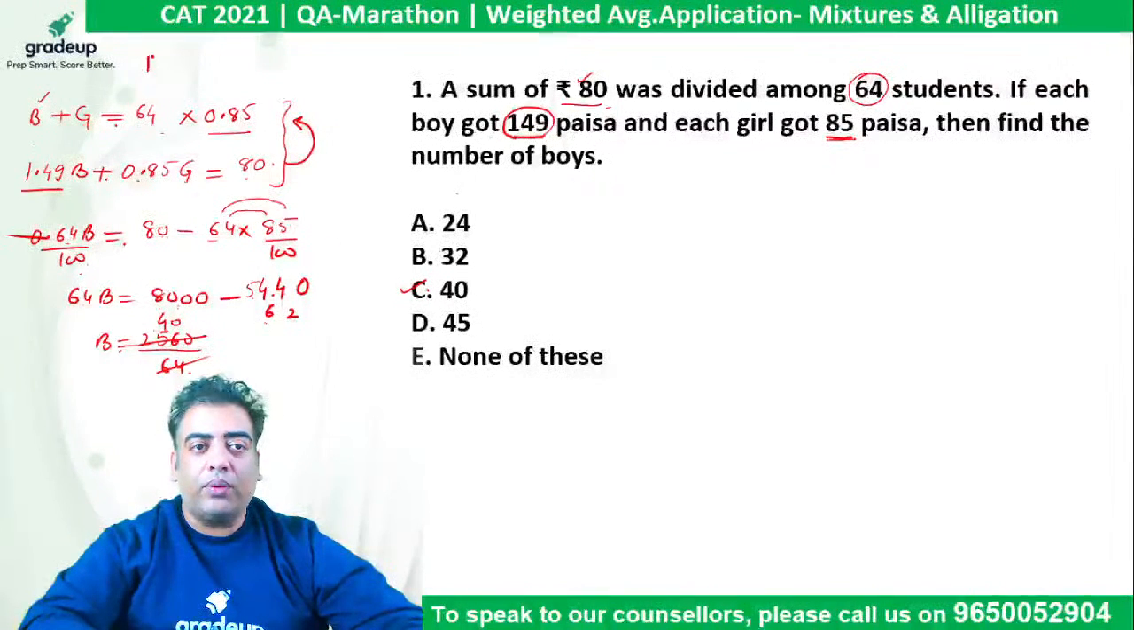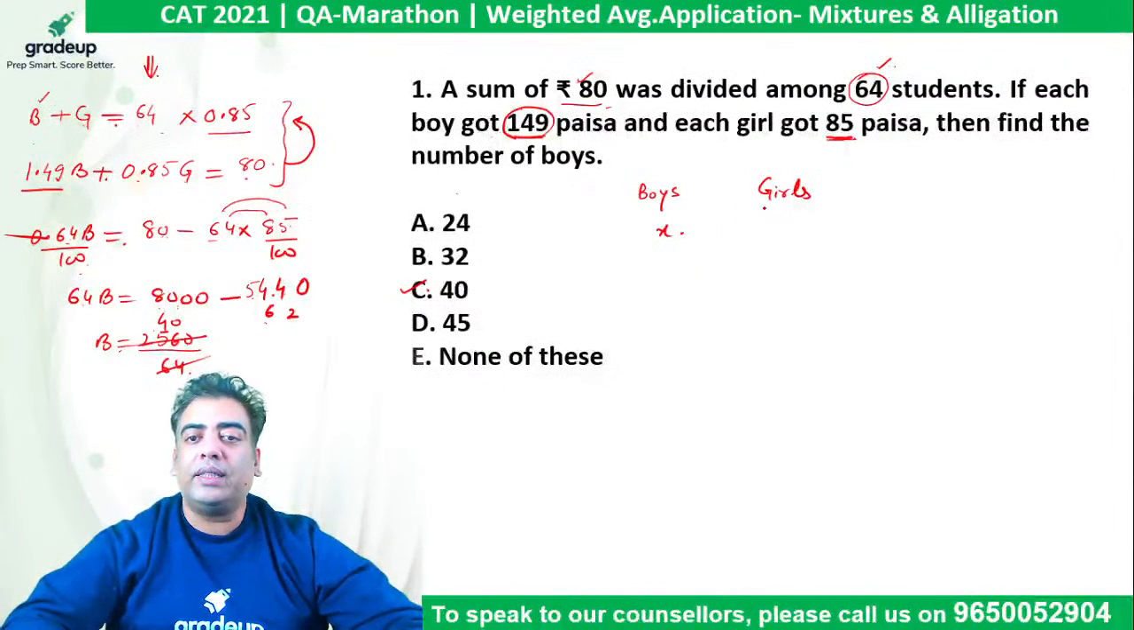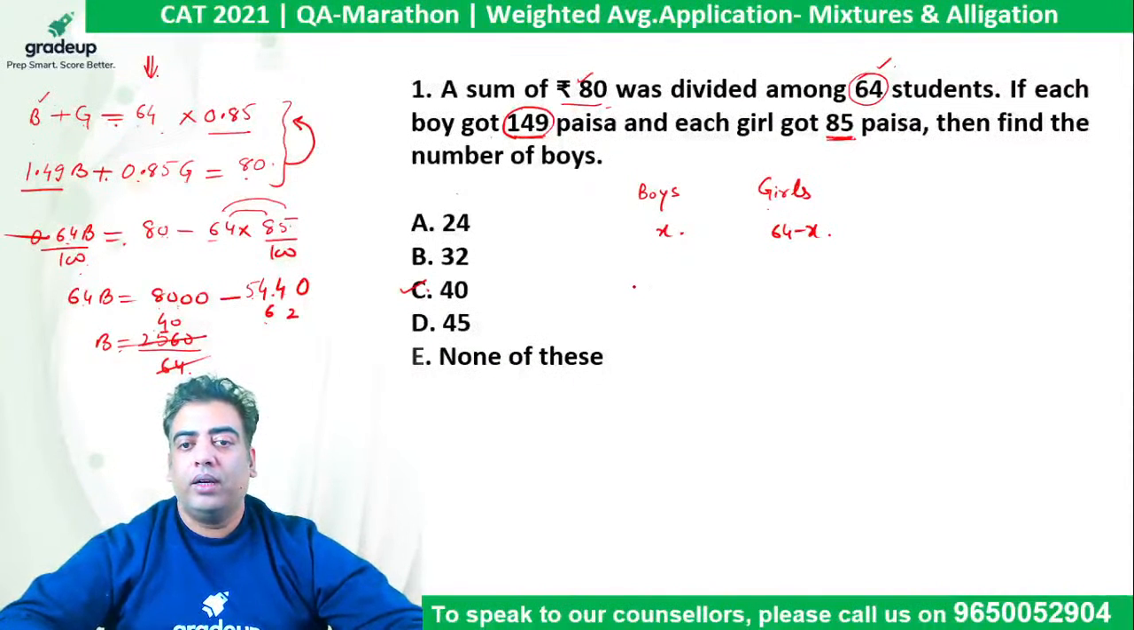This is one way of doing it by framing equations. You can frame equations like this also. If you say that the number of boys is X and the total number of students is 64, we can say the number of girls will be 64 minus X. I know each boy got 149 paisa, so we can convert the value to paisa only, so it becomes 149X, and each girl got 85 paisa.